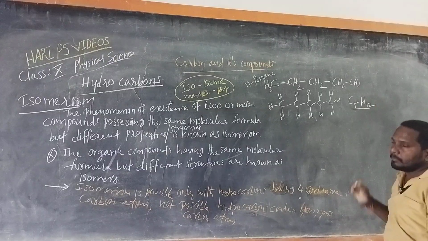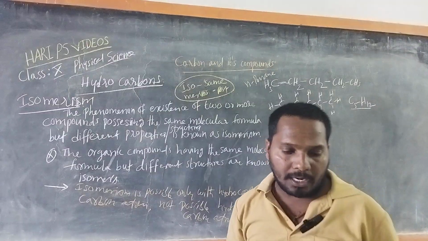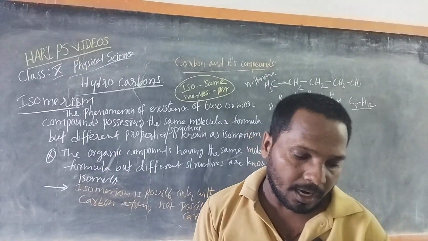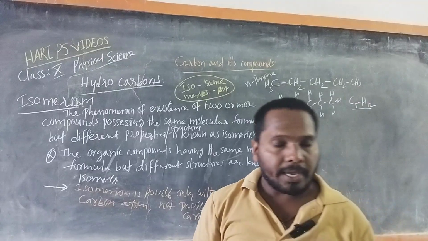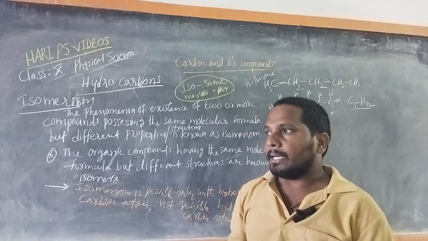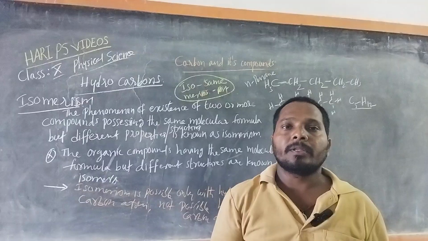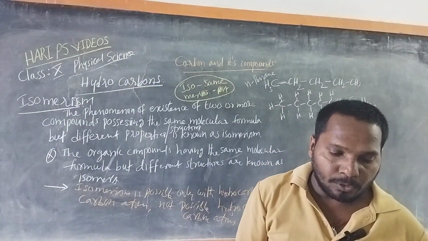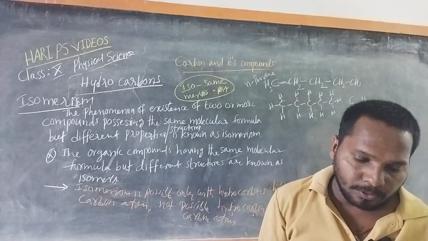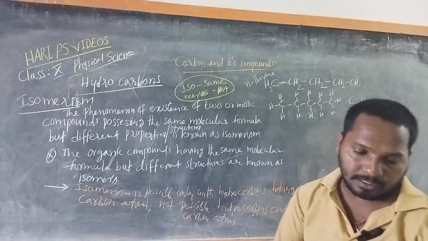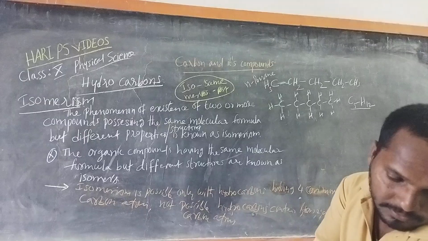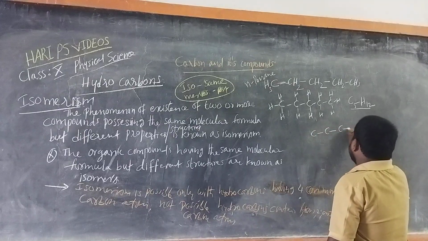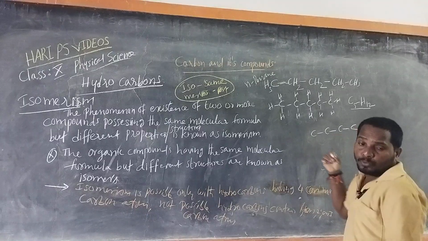Similarly, there is another organic compound with the same molecular formula, which means it contains 5 carbons and 12 hydrogens. Let us take one more. We should write 1, 2, 3, 4.